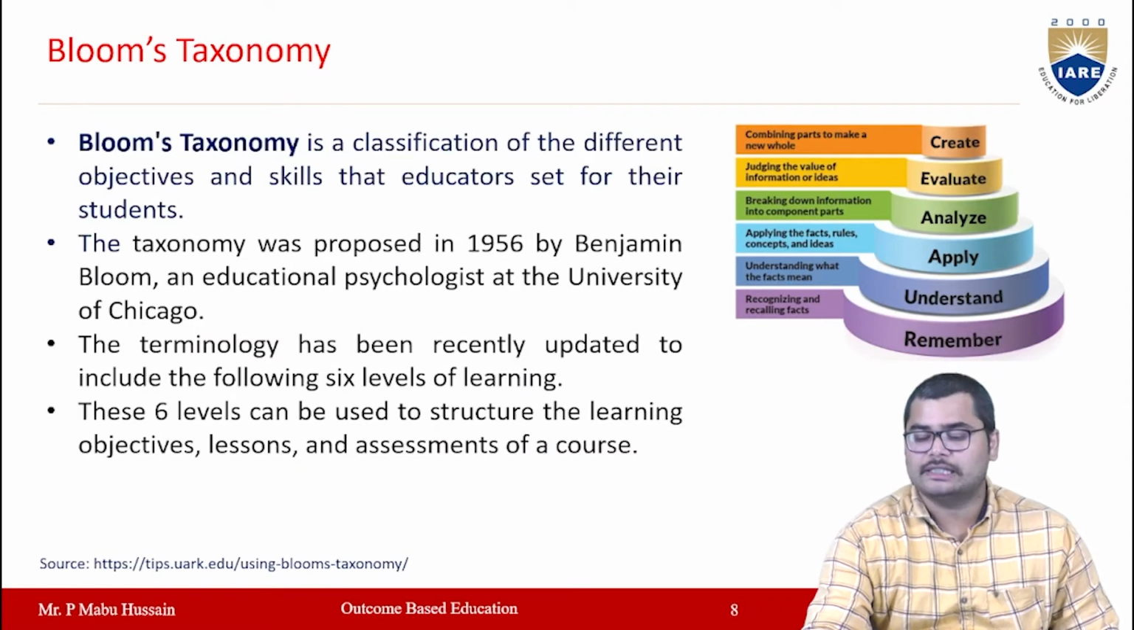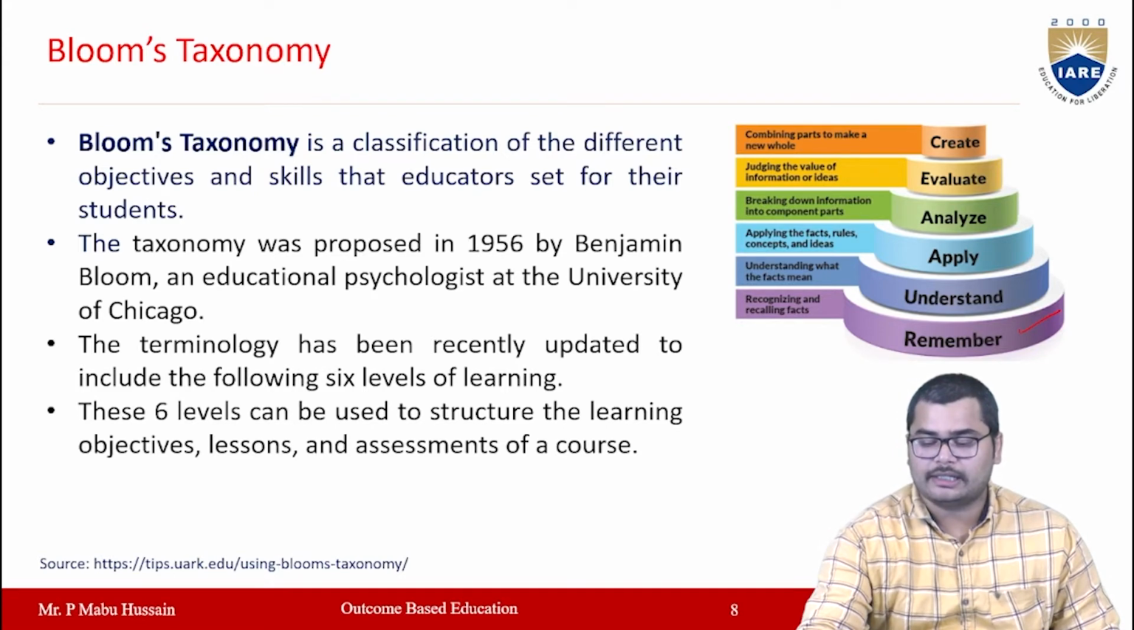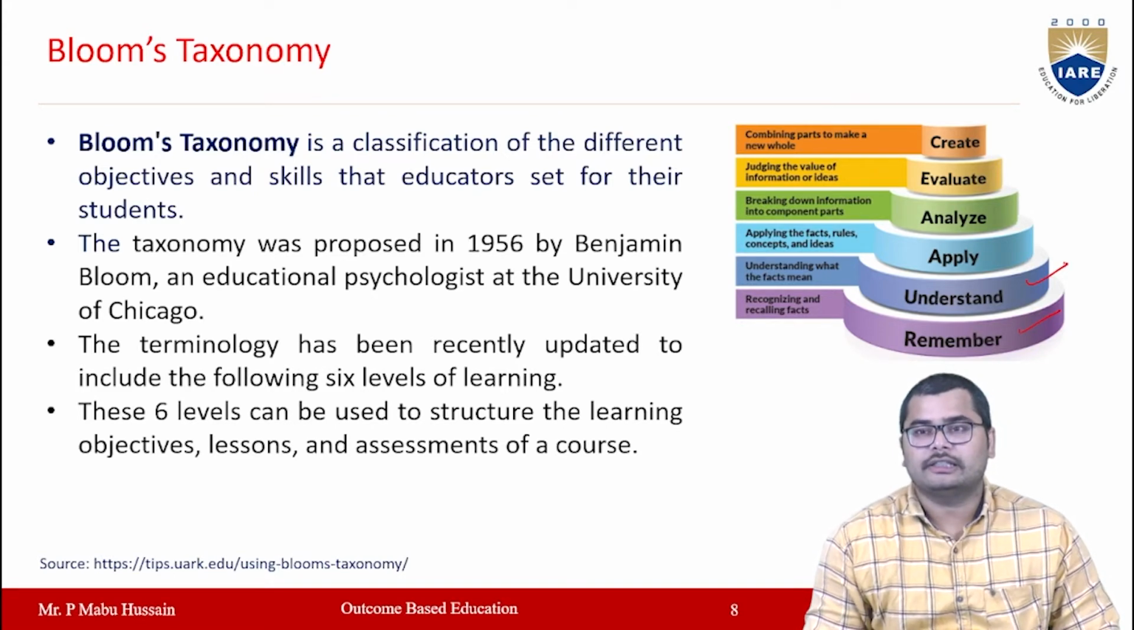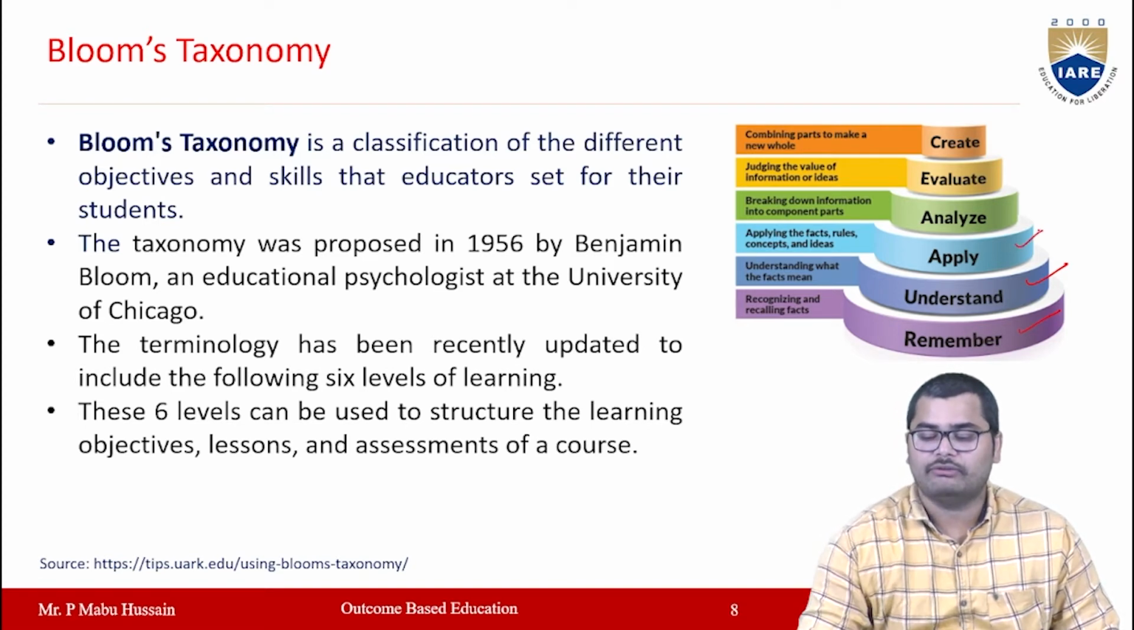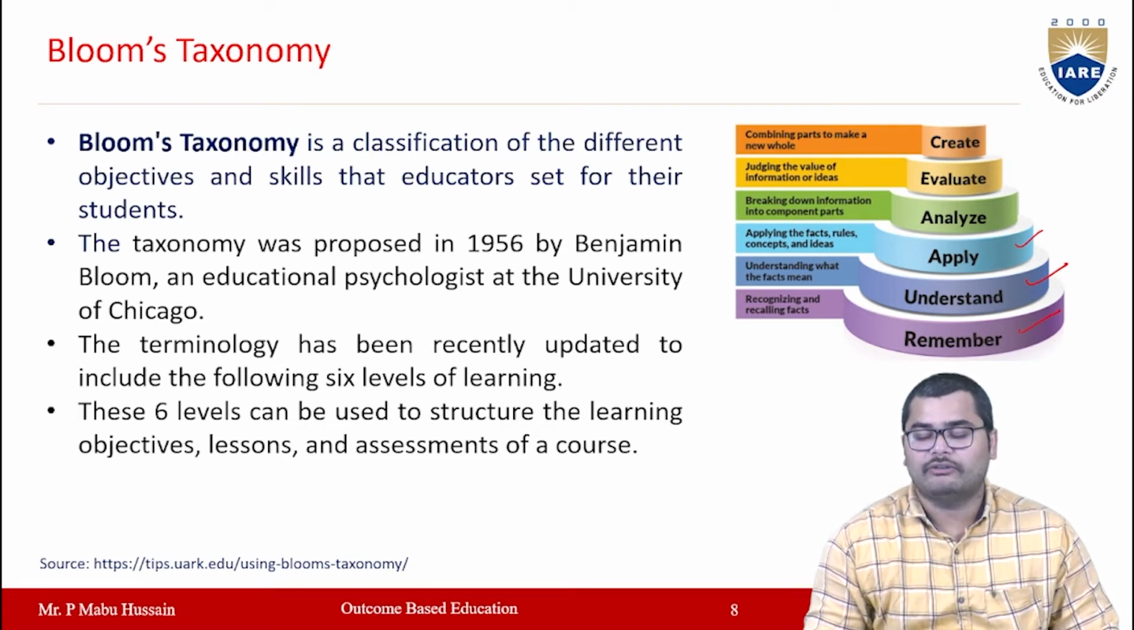If you observe these 6 levels, remember is nothing but recognizing and recalling the facts of a concept, and understanding is nothing but understanding what the facts are meant for. The next level of Bloom's taxonomy is apply. In applying, we recall the concept and understand the concept, then we apply those concepts to new situations.